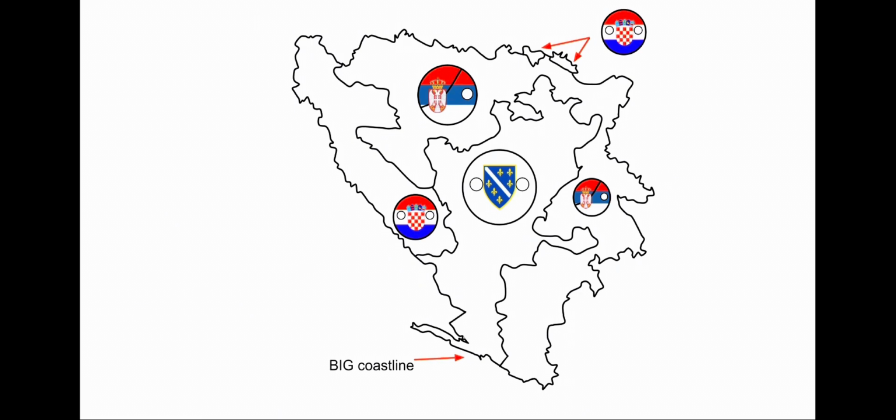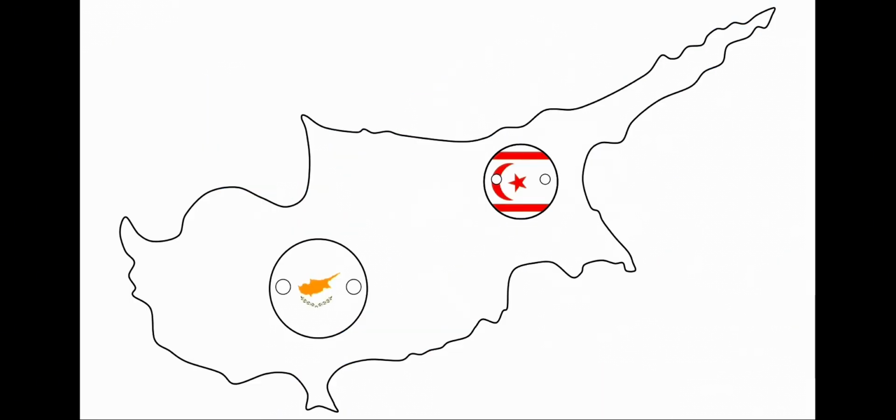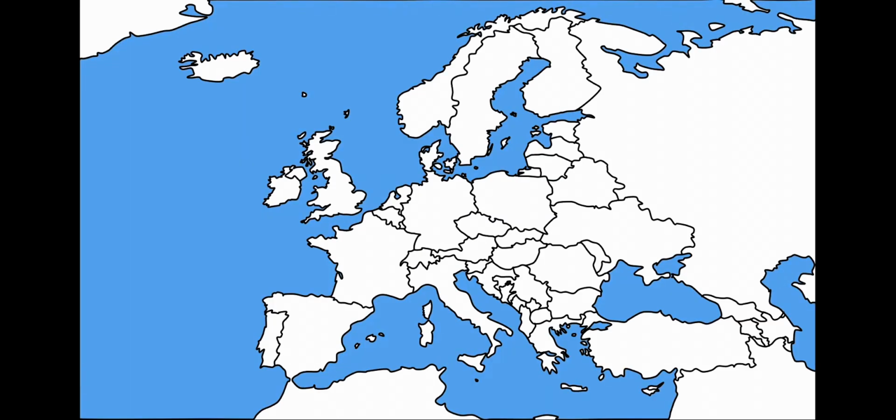Jumping over to Cyprus, we solve the problem with the two de facto countries, the Republic of Cyprus and the Republic of Northern Cyprus. Easy fix, we just draw the border along the United Nations DMZ. Transitioning to Denmark, we give the Faroe Islands independence, and for now, we'll skip Greenland until we arrive in North America.